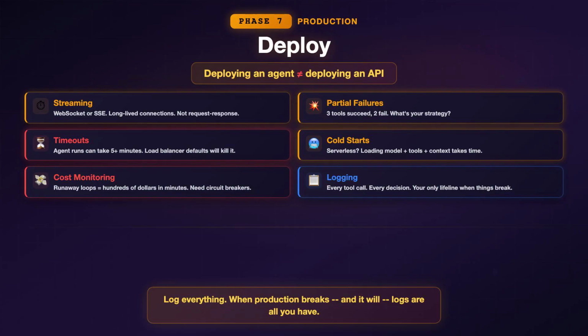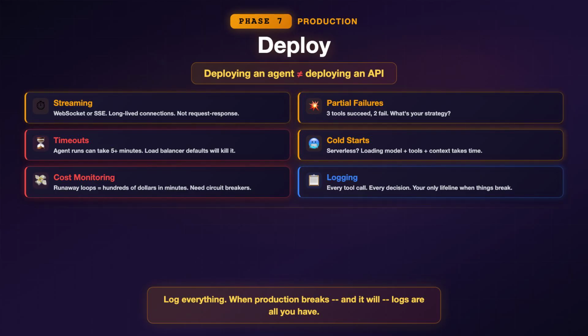Partial failures. Your agent calls 5 tools. 3 succeed, 2 fail. What do you do? Retry, skip, ask the user. You need a failure strategy before you deploy, not after.